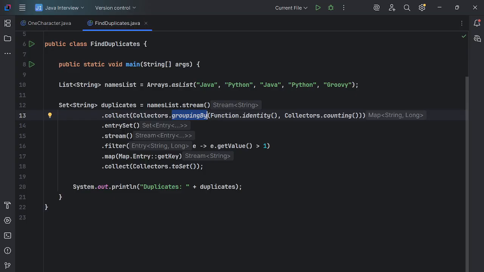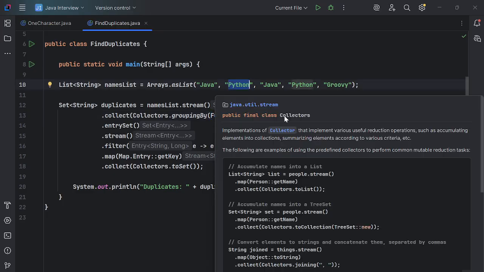So groupingBy will produce a key-value format. Function.identity will take Java, Python, and so on, and each is called only once, because this is a unique key, we should know. Like Java, then we are calling Collectors.counting. So Collectors.counting will return how many times Java appears in this list, suppose two times, so it will return two times for Java. Okay, like this. Now it will collect; Function.identity will find Python.